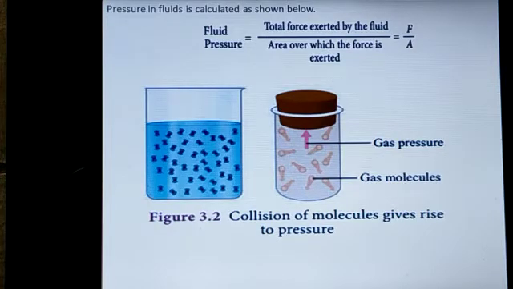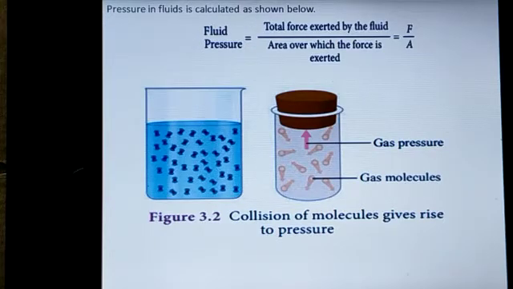Already we know the effect of thrust: the same amount of force acting on a smaller surface area or a larger surface area produces a variation. When acting on a smaller surface area, it gives a higher pressure value. The same force acting on a larger surface area produces a lesser pressure effect.